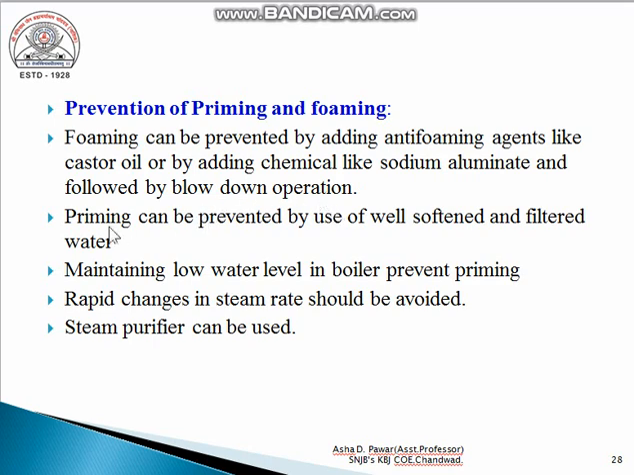fresh water. Priming can be prevented by the use of well softened and filtered water, that is, if very soft water is used for steam generation, then priming is automatically prevented. Maintaining a low water level in the boiler also prevents priming. Rapid change in steam generation rate should be avoided to avoid priming. A steam purifier can be used to avoid priming and foaming.